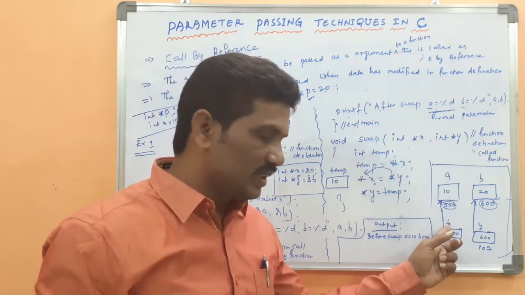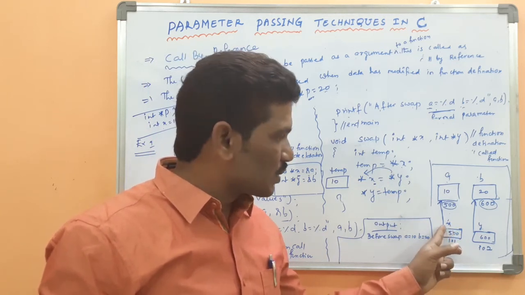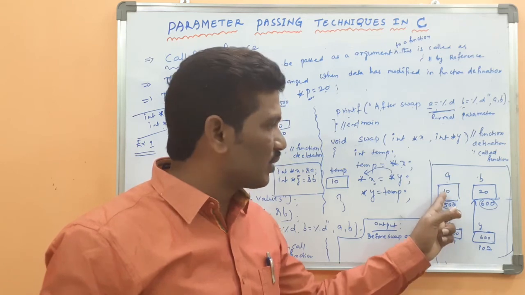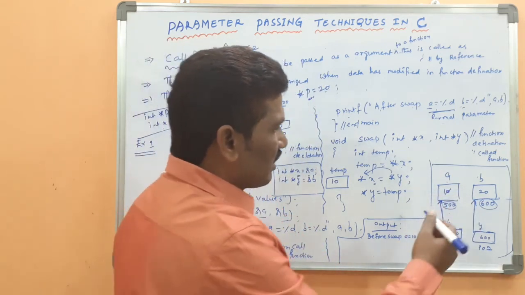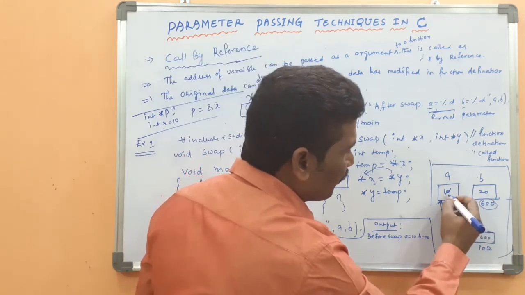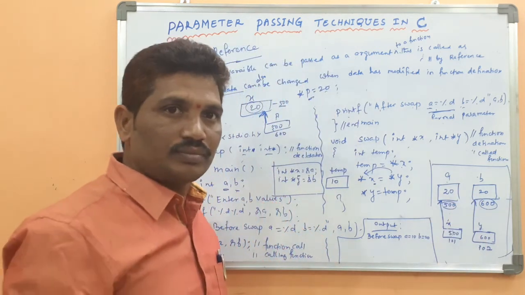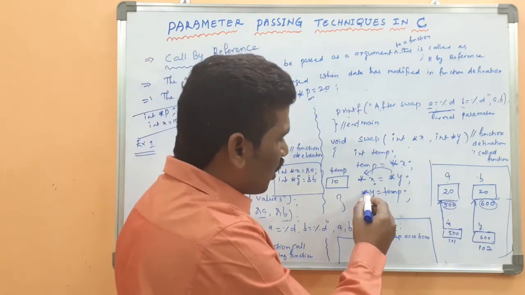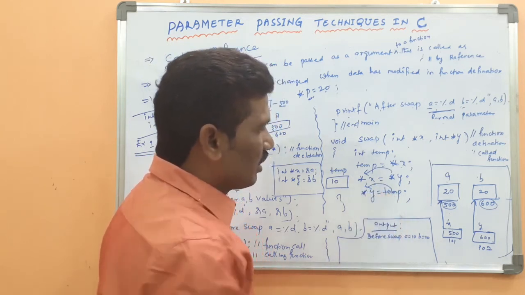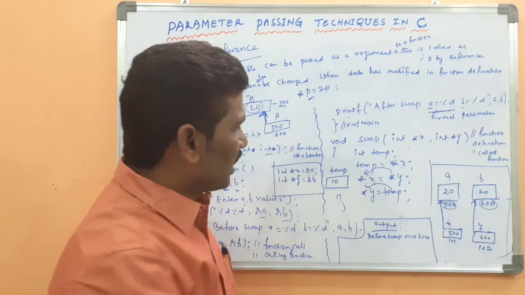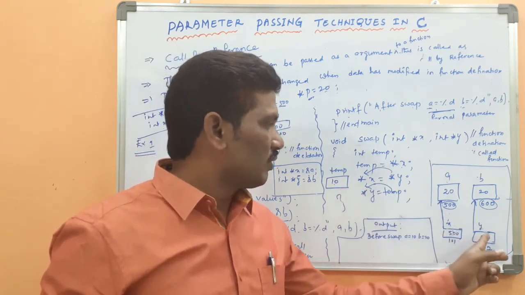What is the x? Yeah, this is the x. x holds the pointer value 500, so x points to the address location 500. In that, the value is 10. The 10 is overridden by the y value, 20. Okay, now the a value becomes 20. Then star y equals temp. Then temp is copied into the pointer variable y. What is the temp value? 10. Yeah, then it should be copied into y.